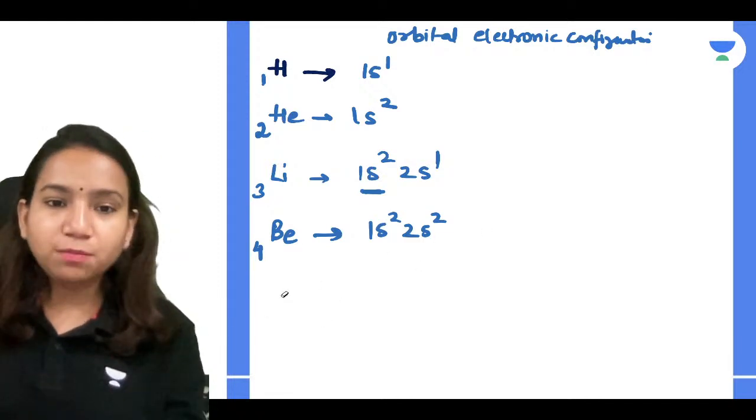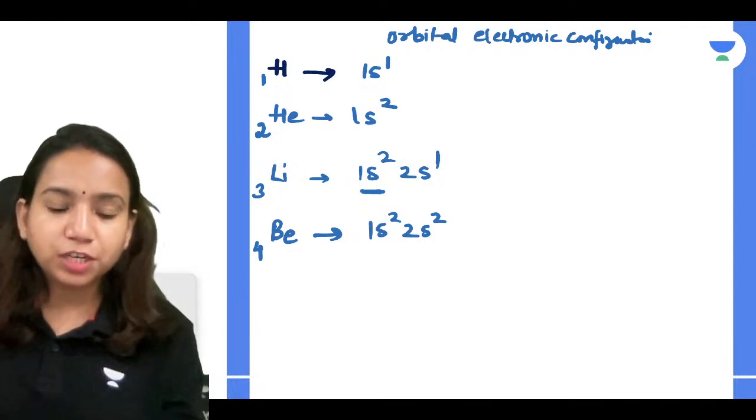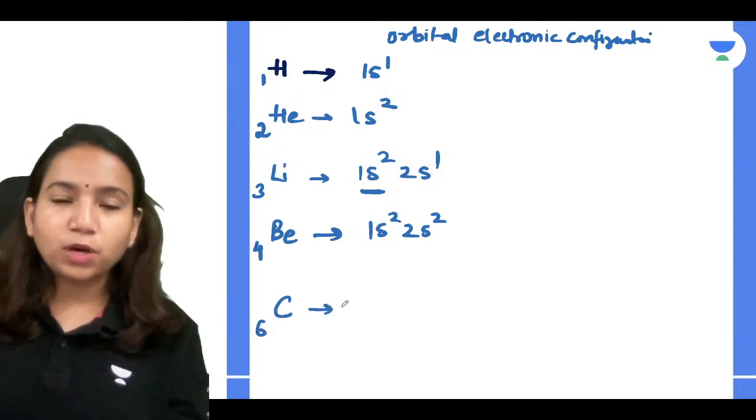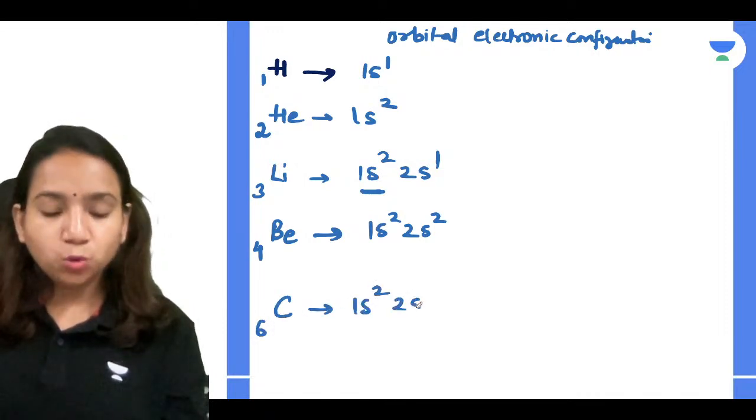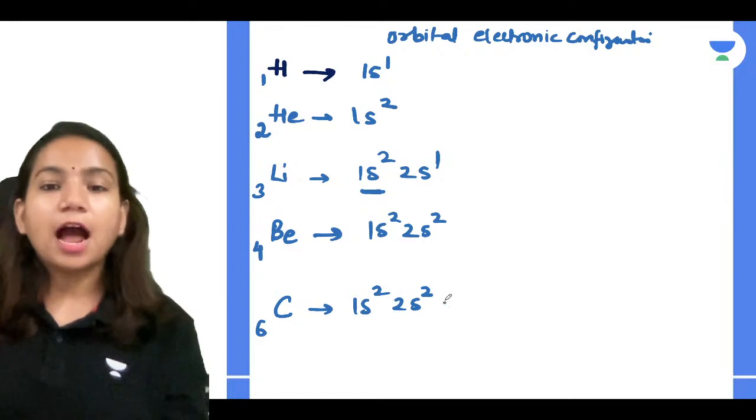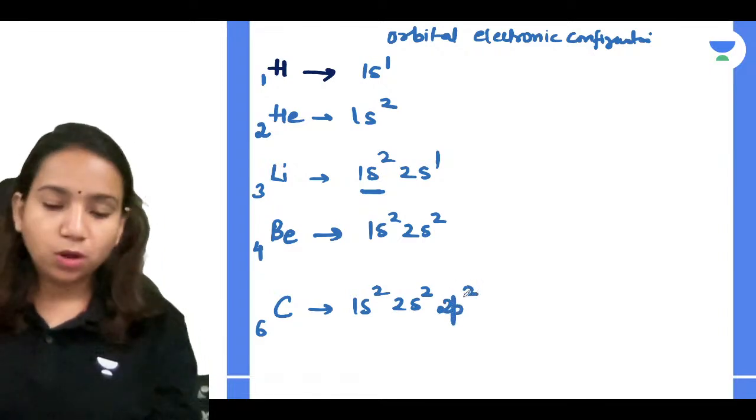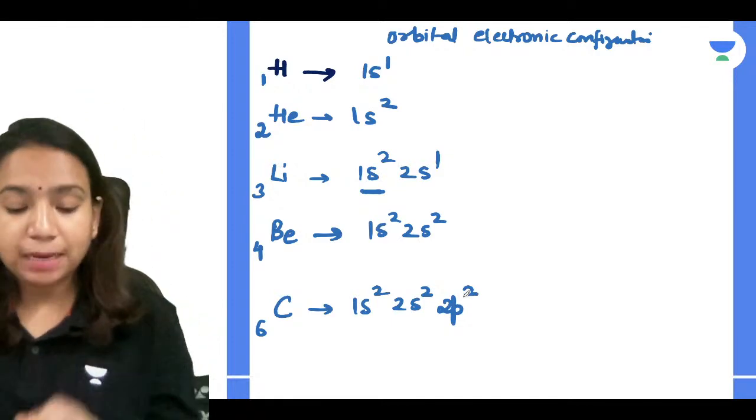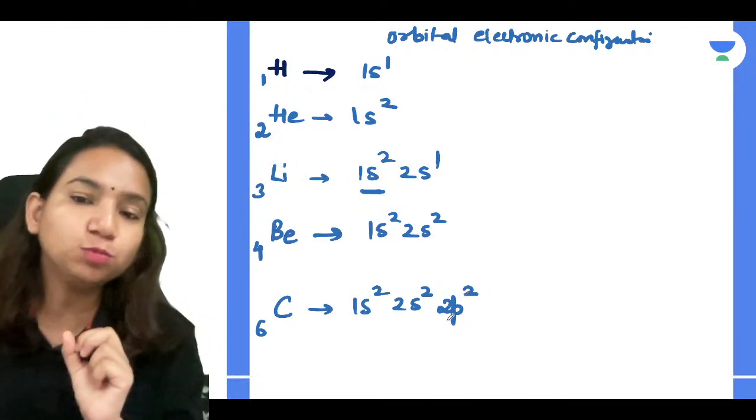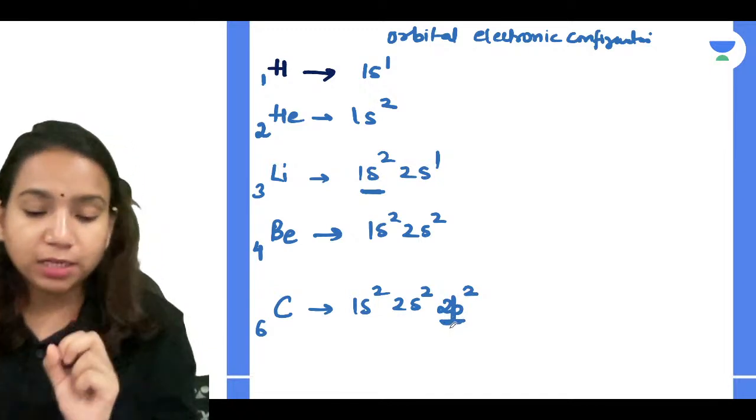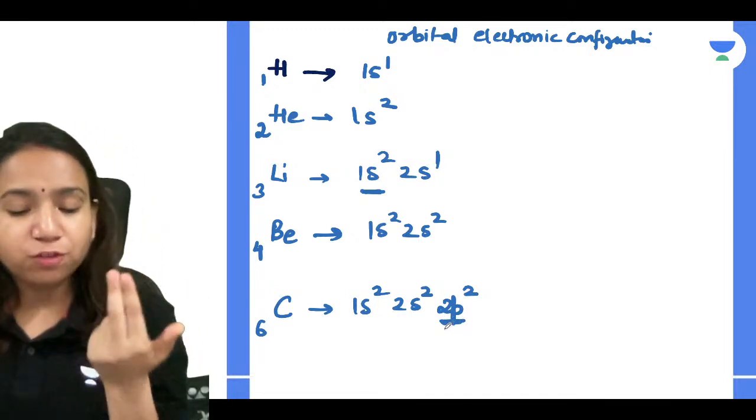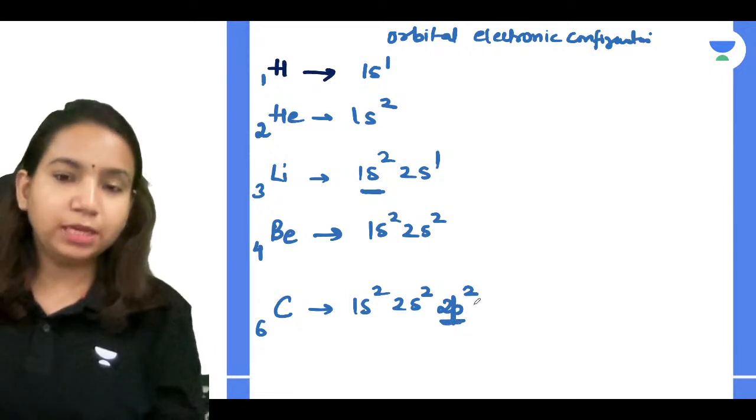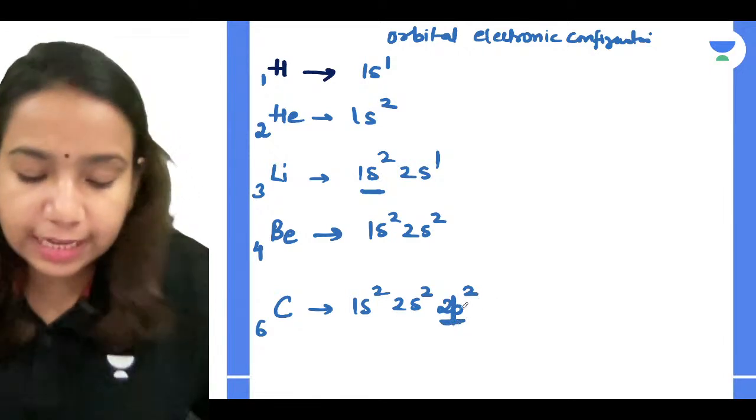Suppose I'm writing for carbon, what is going to be the configuration? Tell me guys. For carbon, atomic number is 6. So what will I write? 1s2 filled, 2s2 filled, 4 are filled, and then after 2s, 2p comes, so 2p2. P can have maximum 6. It has a capacity to put 6 in it, but you have only 2 balls left, so you are going to put only that. So carbon will be 1s2, 2s2, 2p2. Correct guys? Yes.